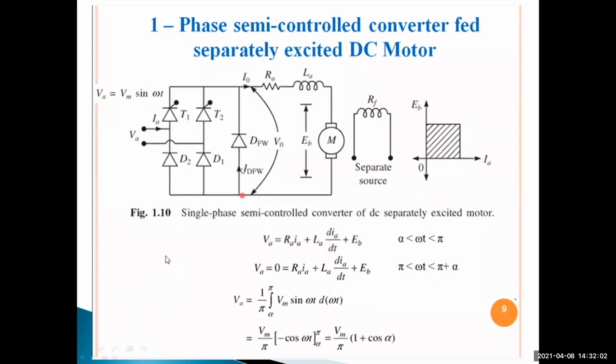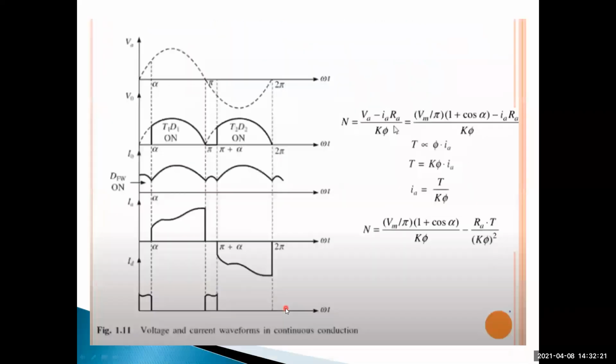If the freewheeling diode conducts, it is acting as a short circuit, so there is a short circuit across the machine. Because of that, the supply voltage is not required. In that case the equation is IA into RA plus LA into dIA by dt plus EB. Here the supply voltage conducts during the period alpha to pi.